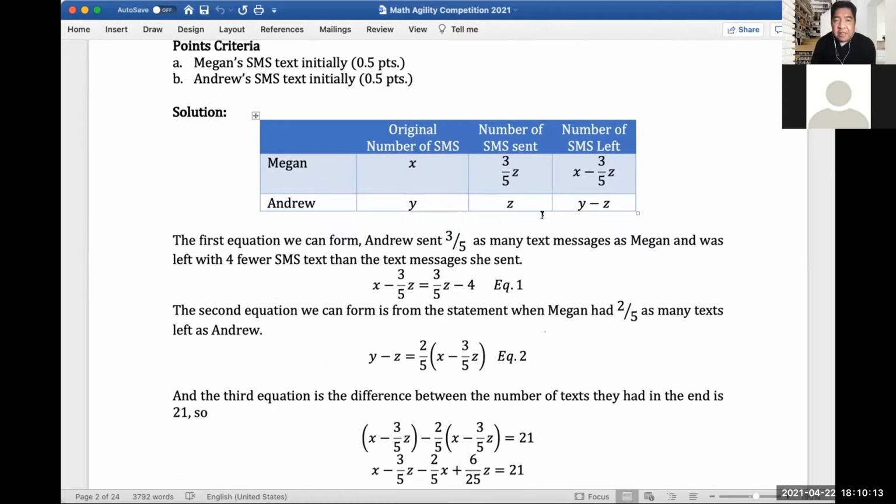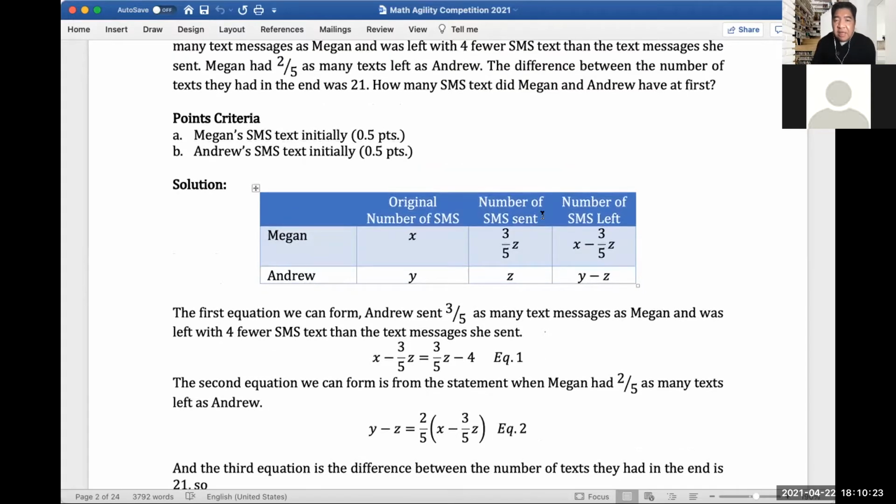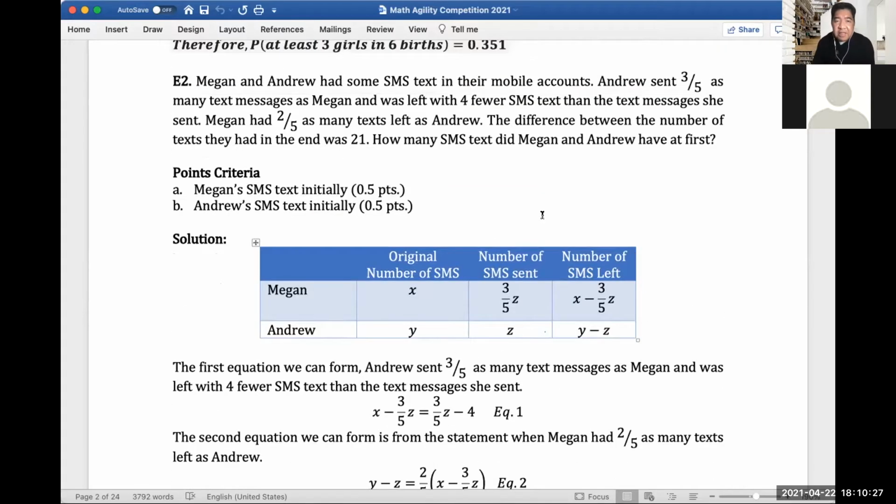Let's say Megan has X original number of SMS and Andrew has Y. The problem says Megan sent 3/5 as many texts as Andrew. So if we say Andrew sent Z number of SMS, then 3/5 of Z would be the number of SMS sent by Megan, so 3/5 Z.